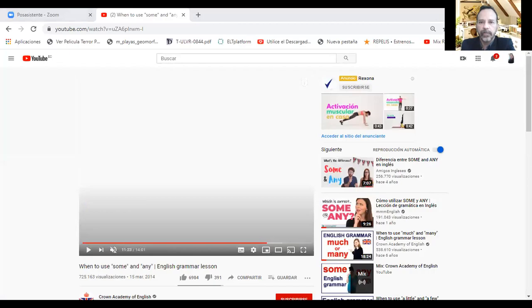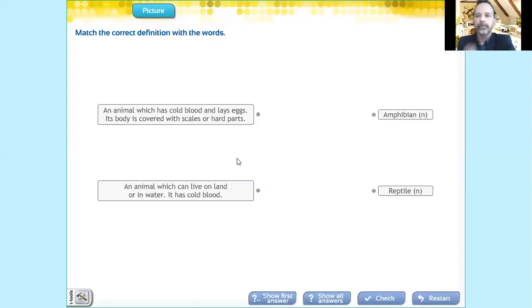Okay, let me share the screen. It's over here. Yes, as you can see, this is the first part, okay? You got to match. Okay, it talks about amphibians and reptiles. It says, an animal which has cold blood and lay eggs.